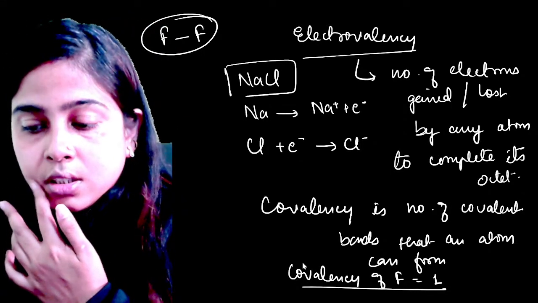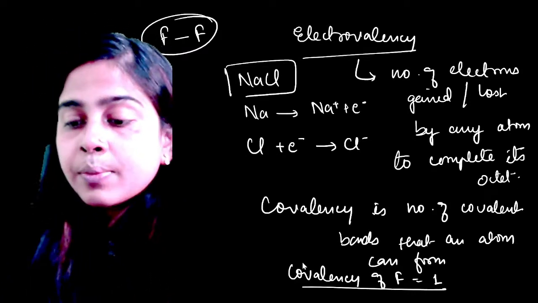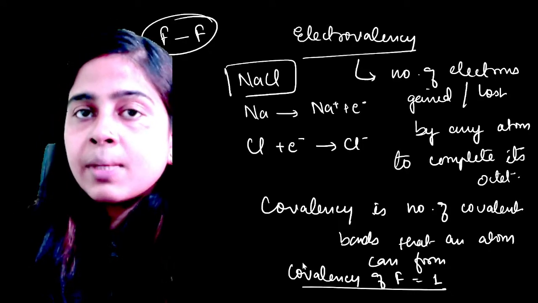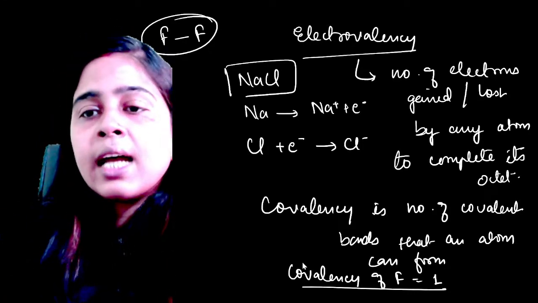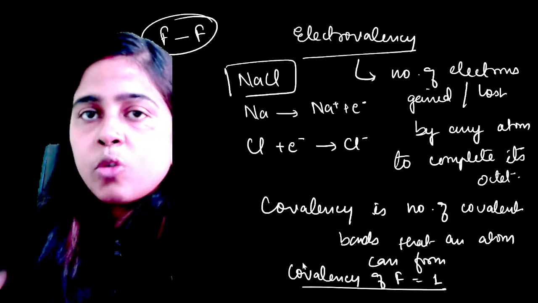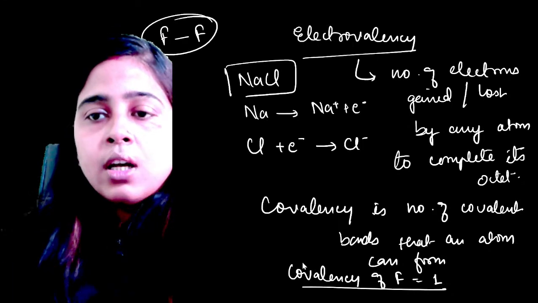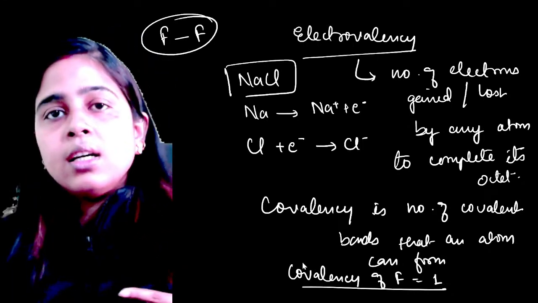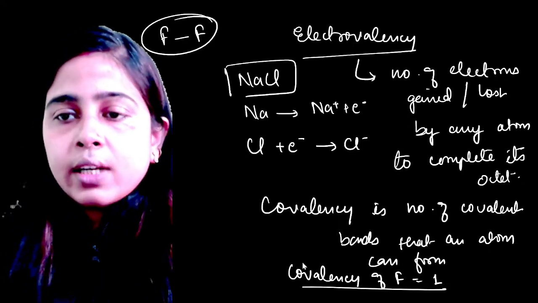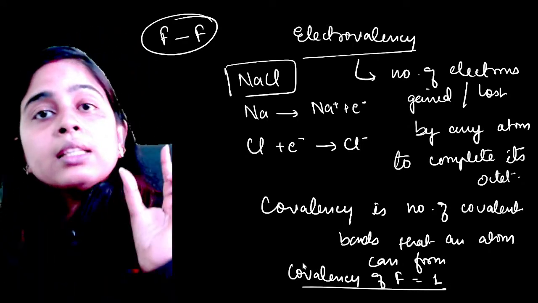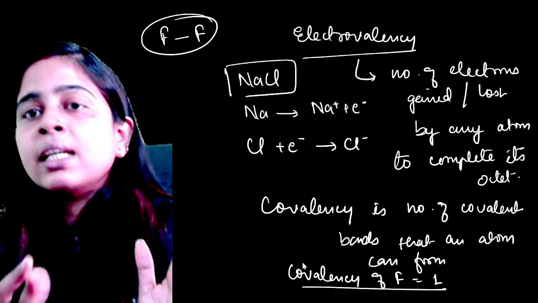Okay, Siddharth. As you asked, can an element have similar electrovalency and covalency? Yes, of course. Fluorine has electrovalency 1 and covalency 1. Chlorine also has an electrovalency of 1 and covalency of 1. So an element can have similar electrovalency as well as covalency. The numerical value is the same, but the meaning is not the same.